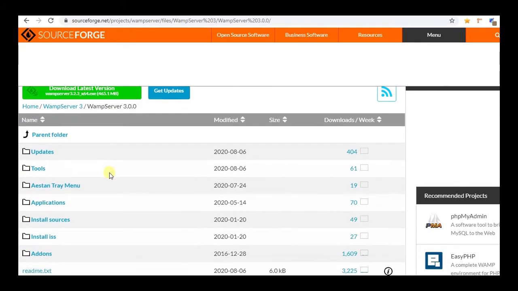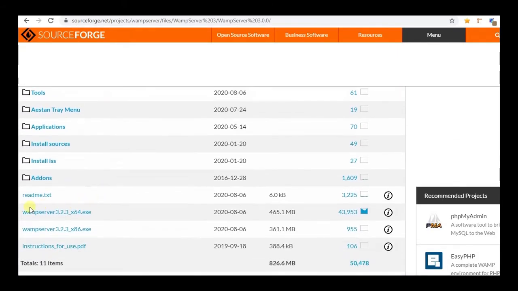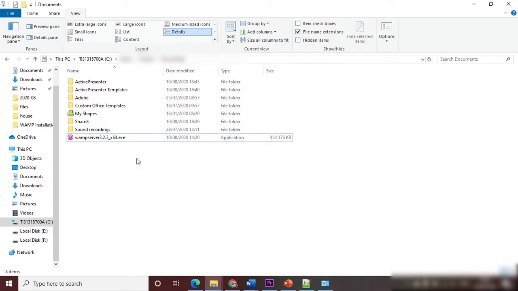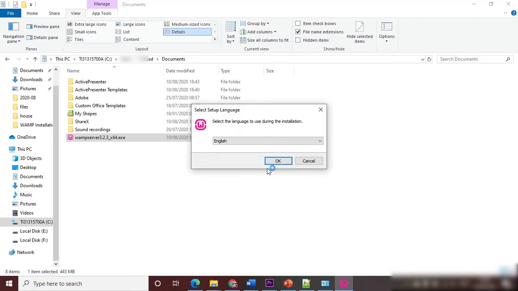If you scroll down, you can see there are two exe files. One is for 64-bit computers and the other one is for 32-bit computers. Just click on the right version for your computer and the download should start in a few seconds. Once the download is finished, double click on the exe file. At this point, you might need to give permission to run this exe file. So if you are prompted with a dialog box, click on Yes to continue.